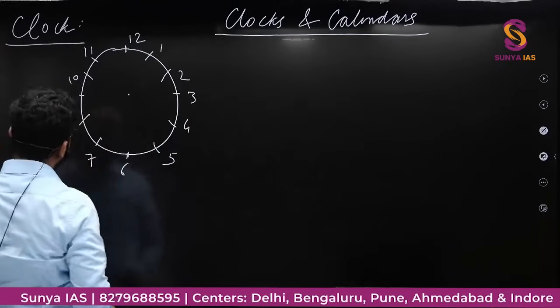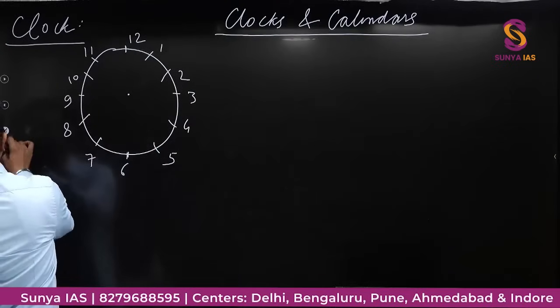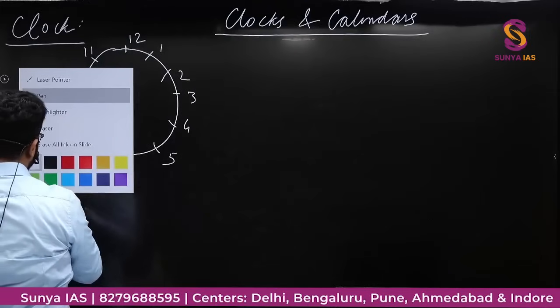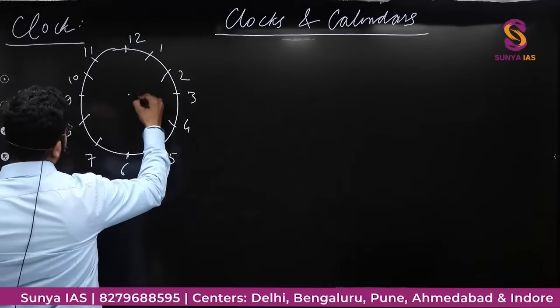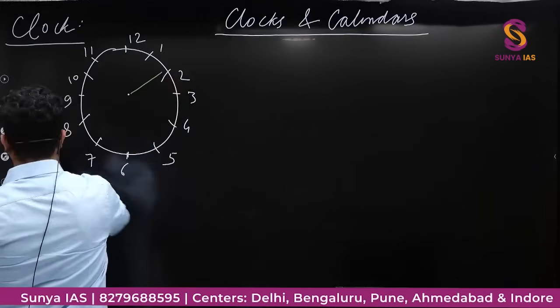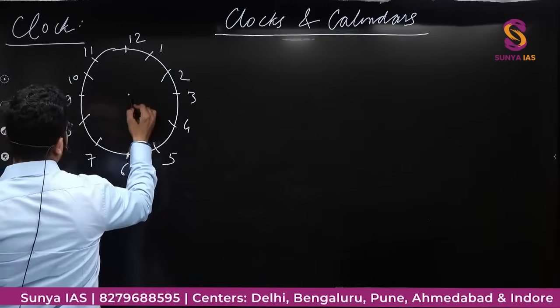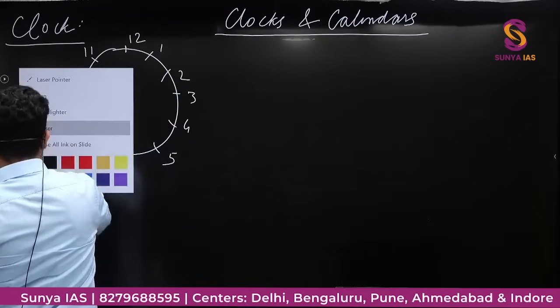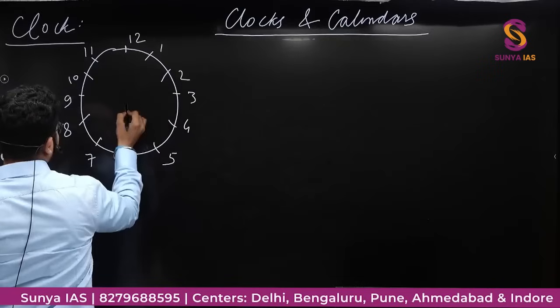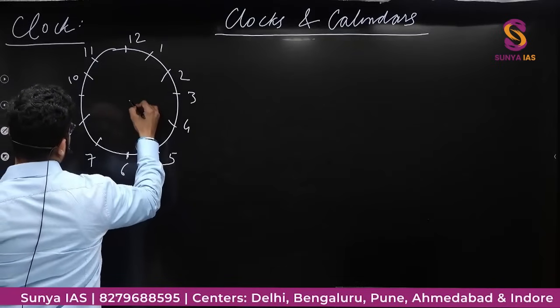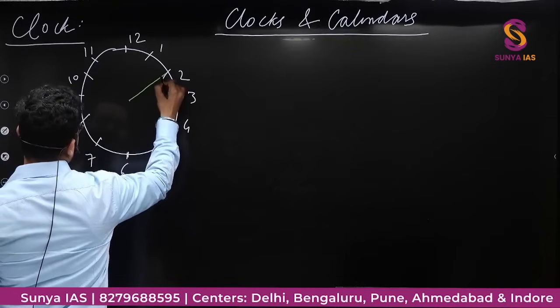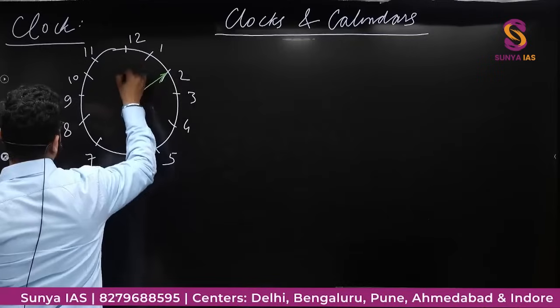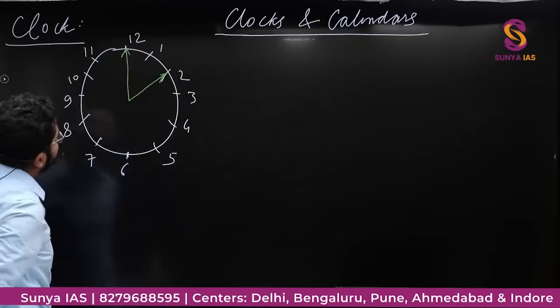Then if I tell you that I want to show 2 PM, then how will 2 PM look? If this is the center, then this is 2 and this is 2 PM, right?